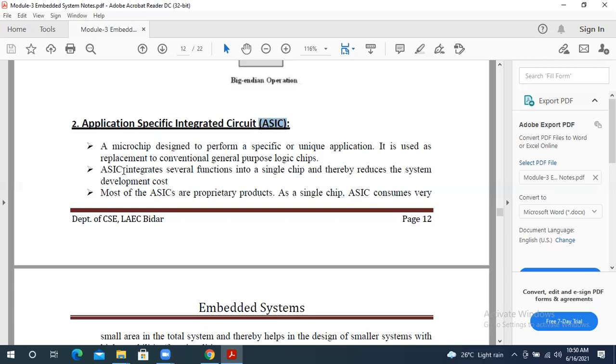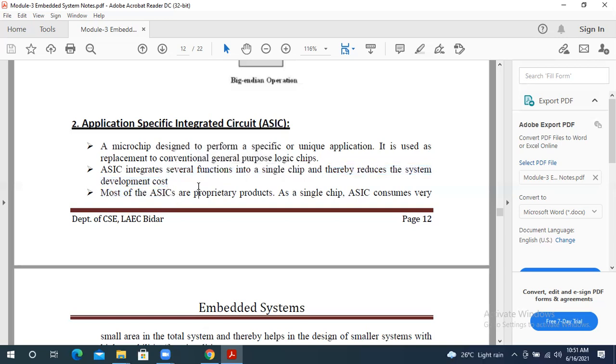The second point they have given is that ASIC integrates several functions into a single chip. On only one chip we can build this circuit. Why do we do this? Because it reduces the development cost. If you use only one chip, we spend less money to develop these circuits. Integrate means we combine everything together on a single chip, thereby reducing the system development cost.